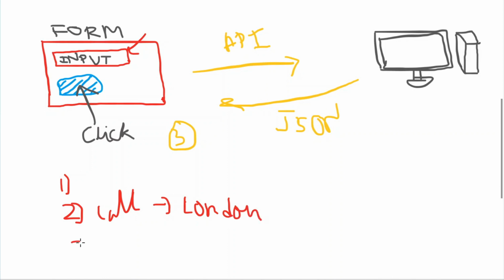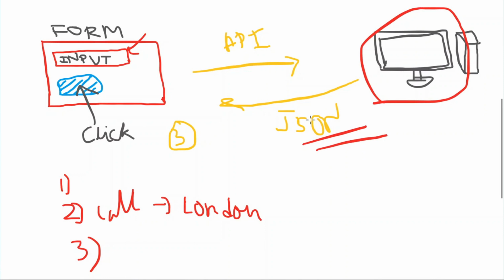And the third part will be receiving the data. This external computer or server is sending us a JSON, so we have to receive the JSON, parse it, and extract the data from it. And then we will have to display something to the user. So below, in our web page, we will display the temperature and so on. So we will have to write in the document something. So the third step will be write data.